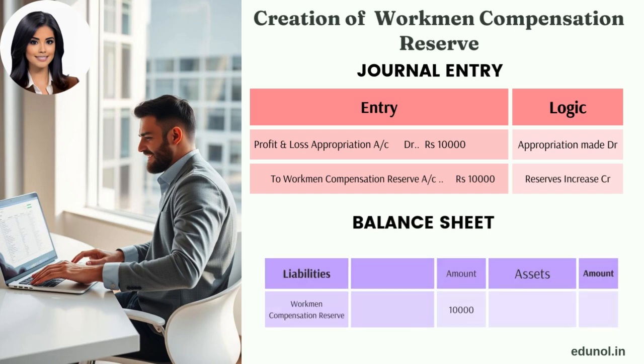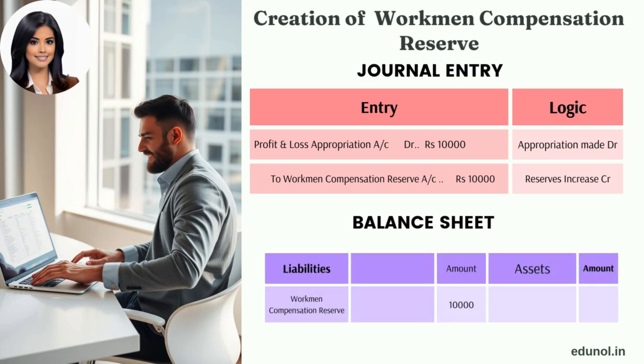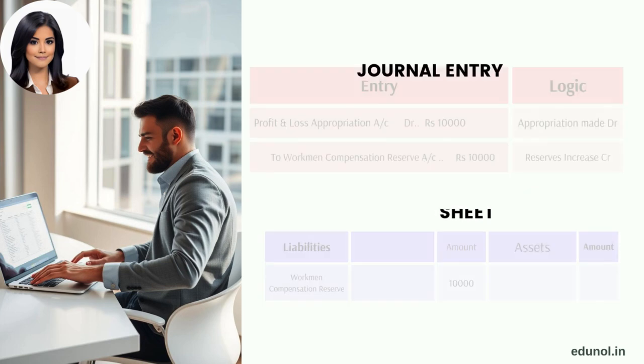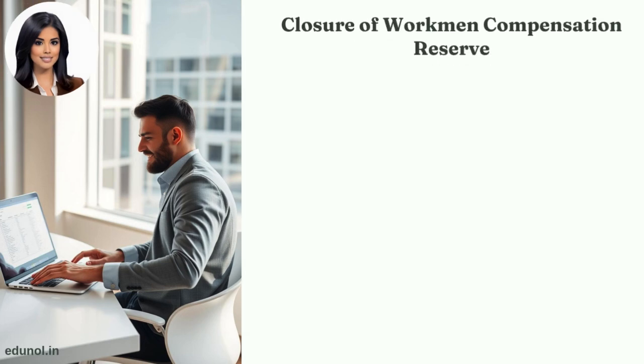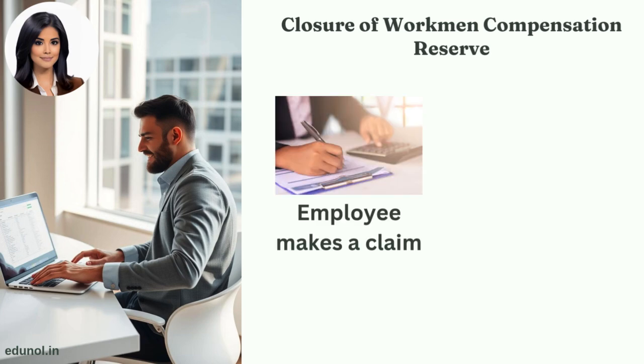In the balance sheet, the reserve created will be shown on the liability side. Every year it will be shown on the liability side till it is closed. The Workmen Compensation Reserve is closed in the following two cases. First, when some claim arises. The reserve is always first used for making payment of claim if any.